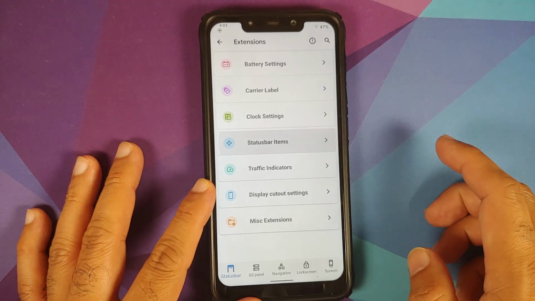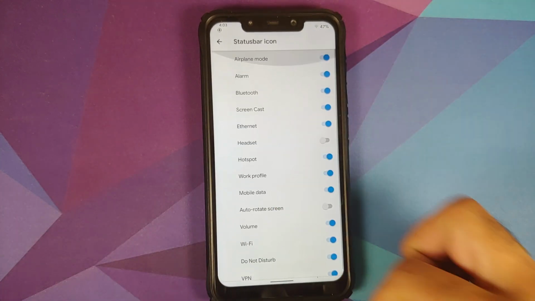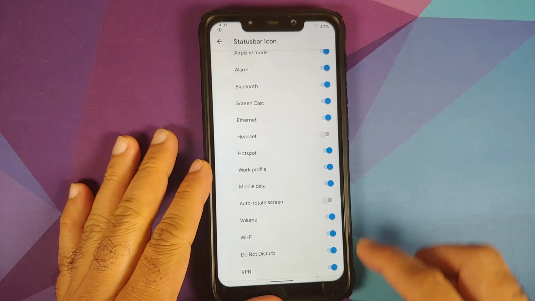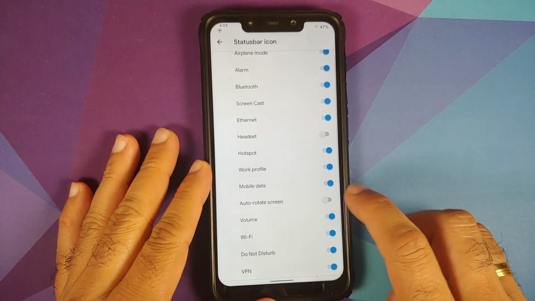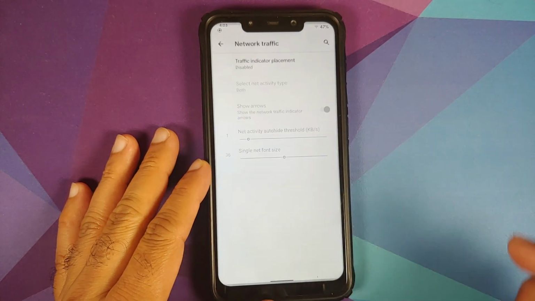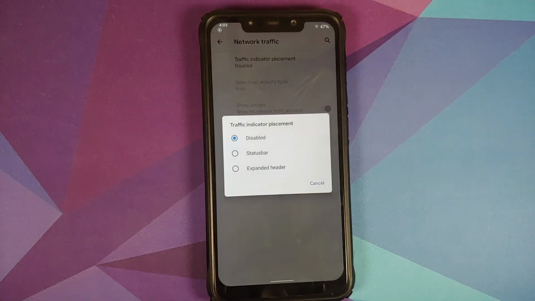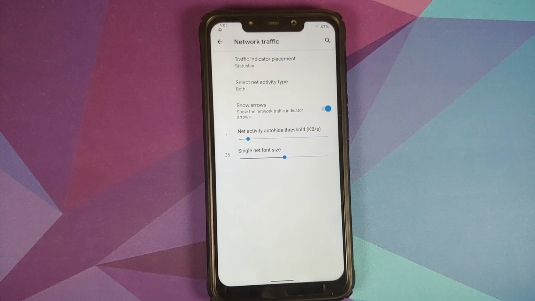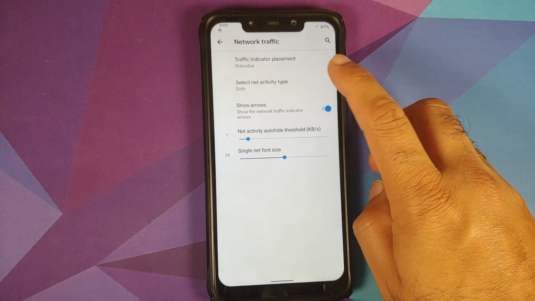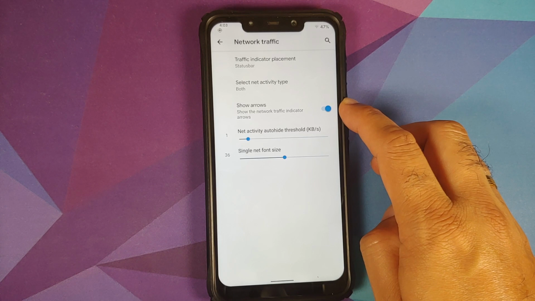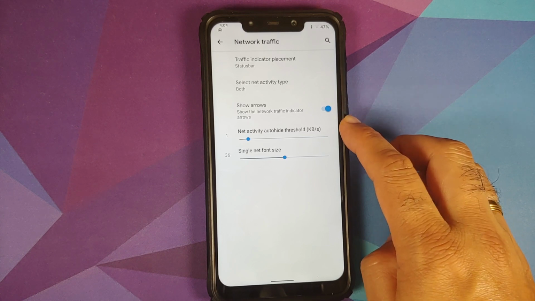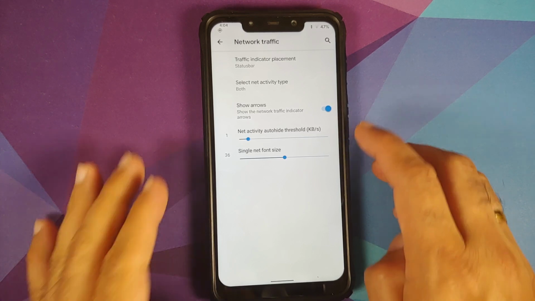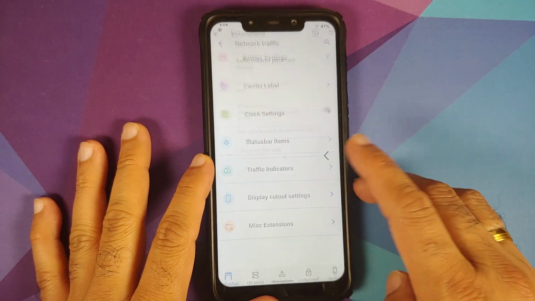Then you have customization for what all icons you want to see in your status bar. You have toggles for all the options which you see on your screen. Then traffic indicators are there, three different options: disabled, in the status bar, or in the expanded header. You can configure your activity type. Do you want to see the arrows? And you can change the threshold along with the font size as well.